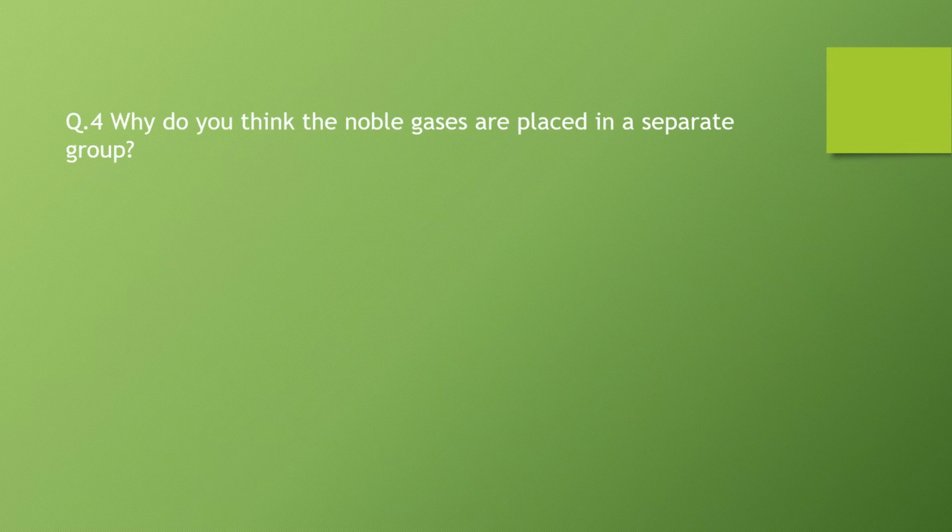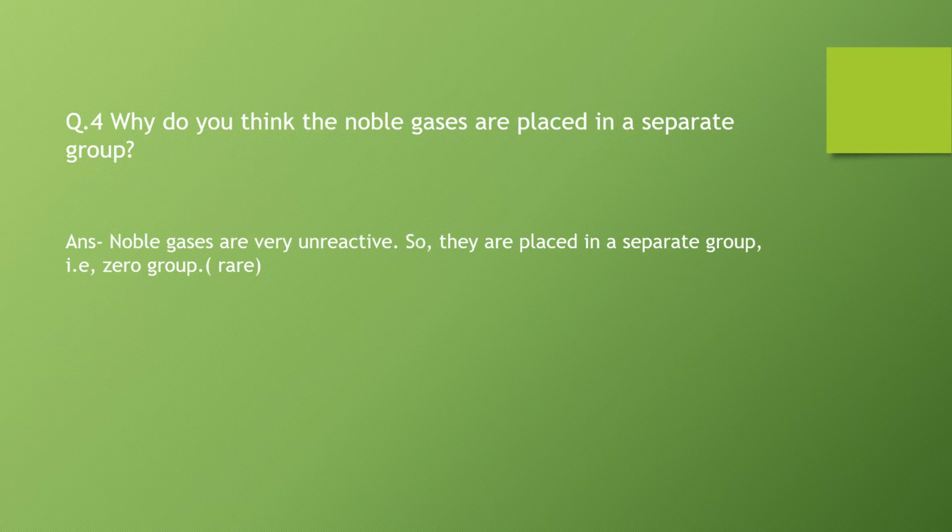Question number 4. Why do you think the noble gases are placed in a separate group? Answer. Noble gases are very unreactive. So they are placed in a separate group, that is, zero group. And also they are very rare.